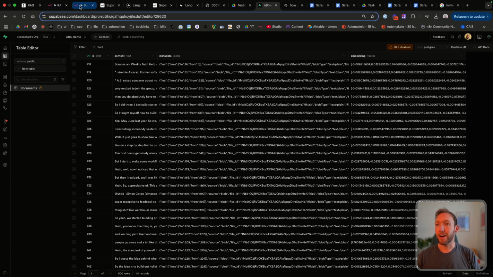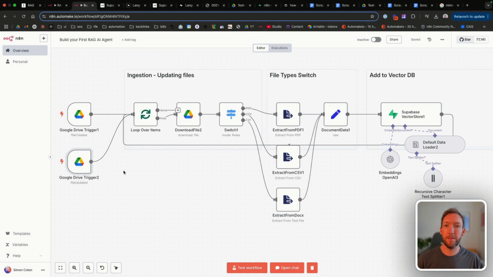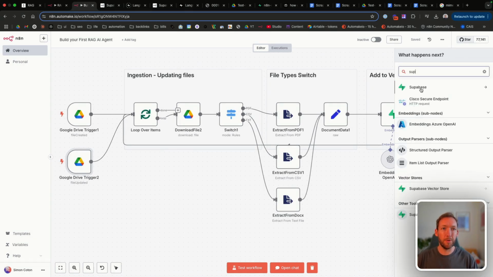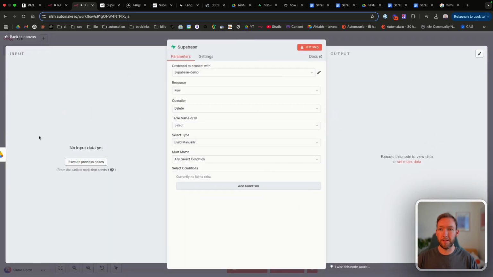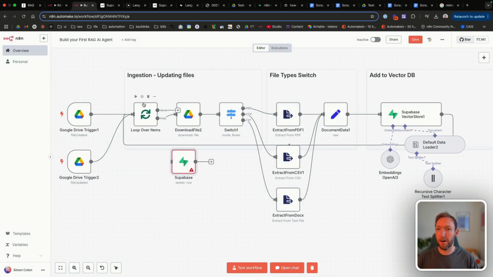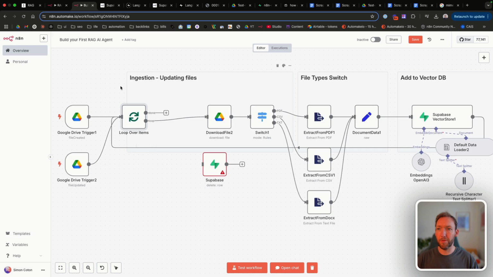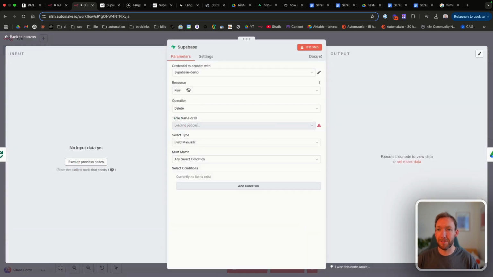And the workaround for that is identifying the file ID, which we know we put in the metadata, and removing all rows from the vector database for that file ID or file name or however you want to do it, but we'll do it with file ID. So to delete the rows, we're going to add a Supabase node, and it's going to be a delete a row, and we are going to connect that after the loop here, but before we download the file. So what we're doing is we're going to grab the ID from here, and we're going to match it to our metadata in the Supabase database.